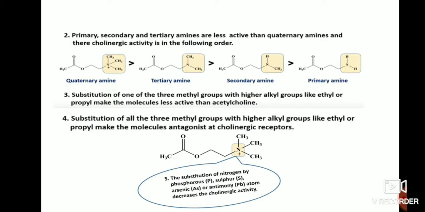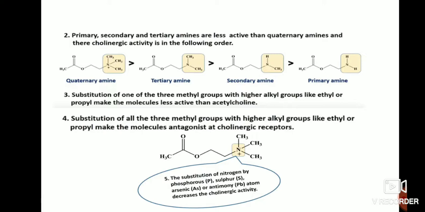Substitution of one of the three methyl groups with higher alkyl groups like ethyl or propyl makes the molecule less active than acetylcholine. So this point indicates that we have three CH3 groups at the terminal end.